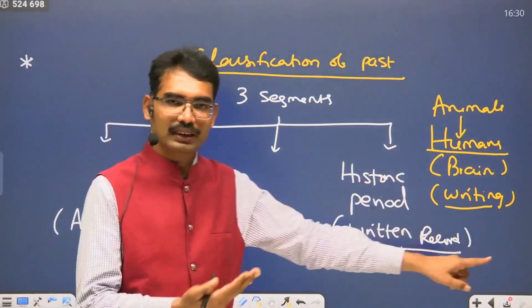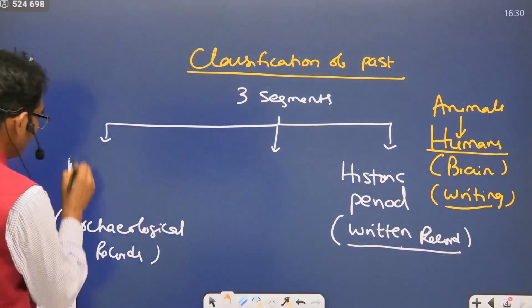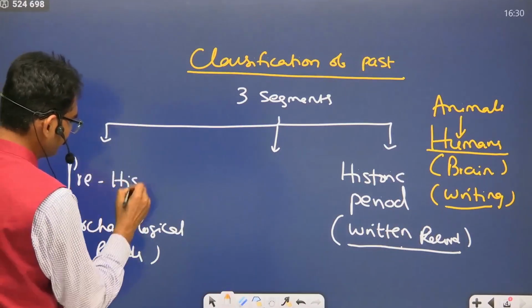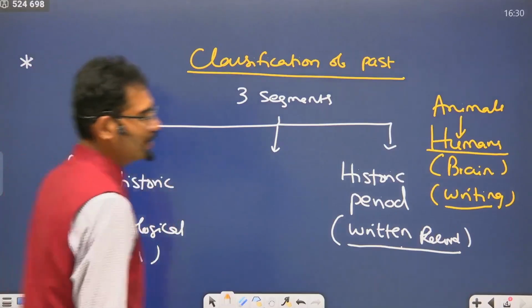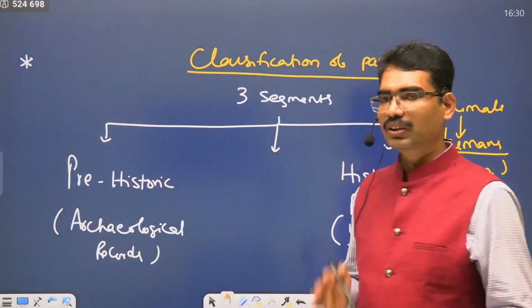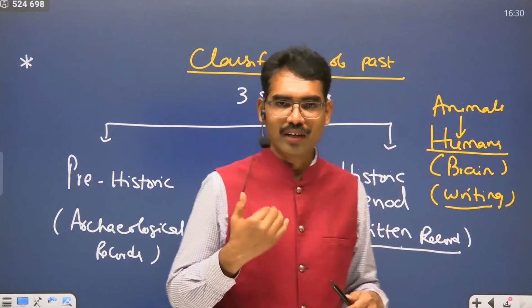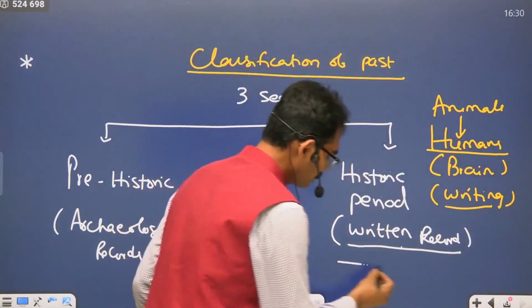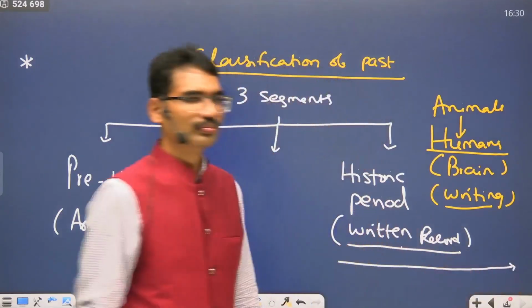The part before the historic period, we call the prehistoric period. 100 years ago, 200 years ago, India's past started from this point.